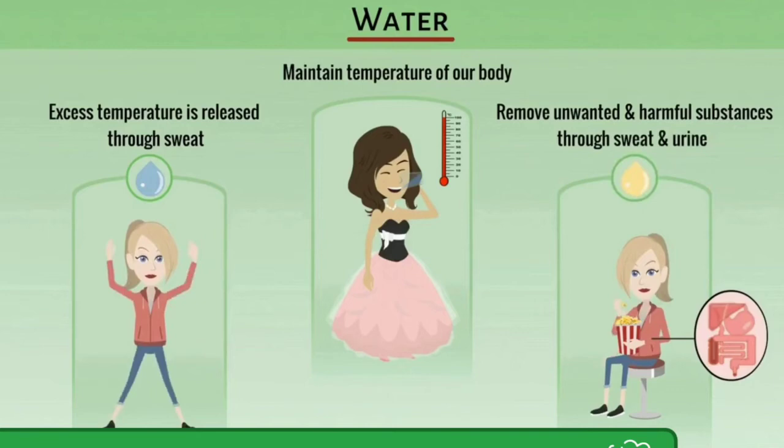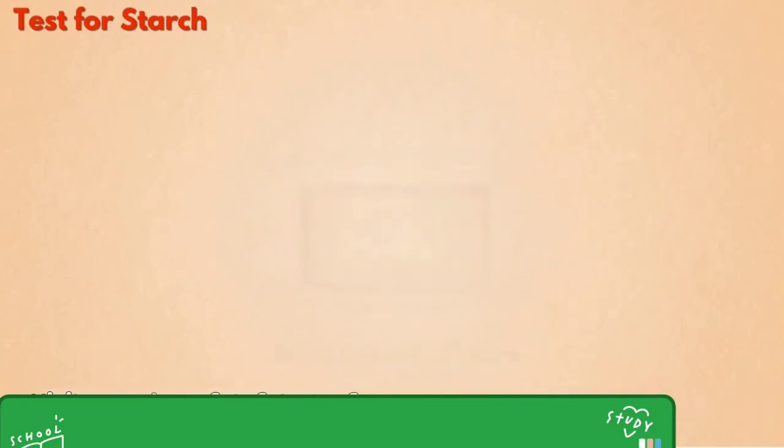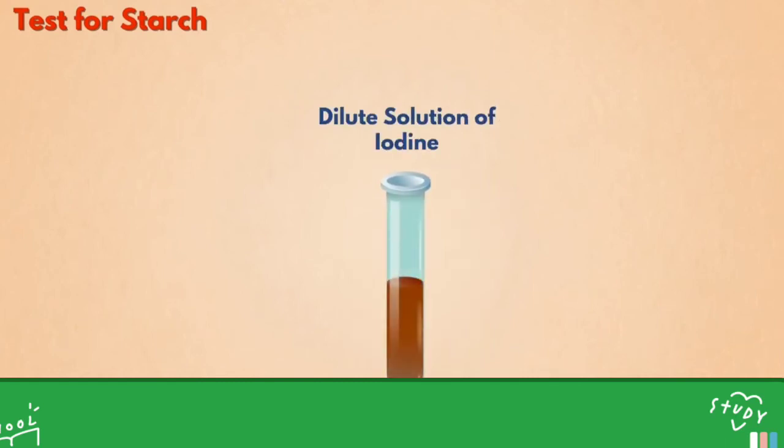In order to find out what kind of components are present in our food, we will perform some tests. First, there will be a test for starch. We have to take a dilute solution of iodine. Then we'll pour this solution in water, which we will take in a test tube. By mixing with the water, the tincture iodine will now become the dilute solution of iodine.